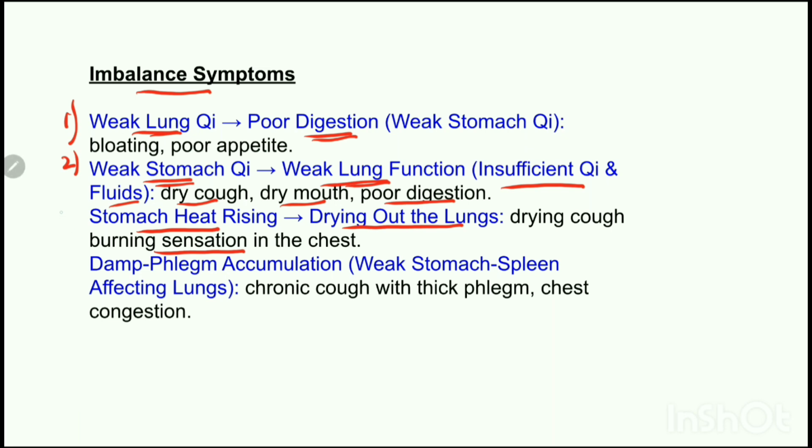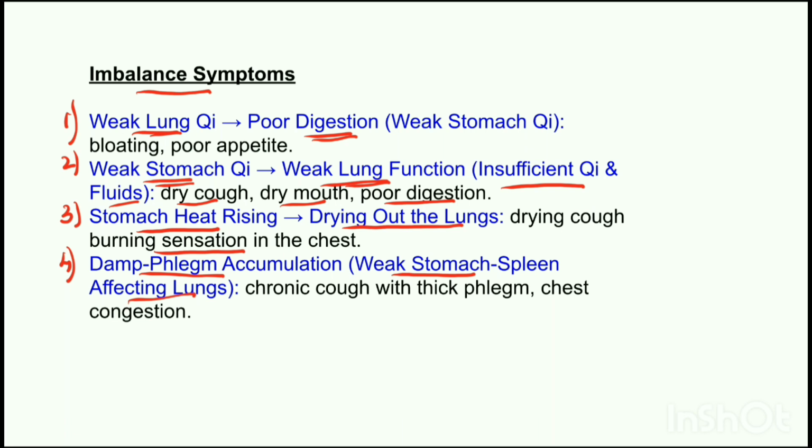This was the third one, this is the fourth one. So, the next category is damp and phlegm accumulation. Now, this will happen because of weak stomach and spleen, which will affect the lungs. Why? Because the stomach and spleen fail to transform the food properly, which is their job. This will lead to accumulation of dampness. Now, if the dampness is accumulated, it will affect the lungs. And if the lungs are affected, the mucus will build up and there will be congestion in the chest.